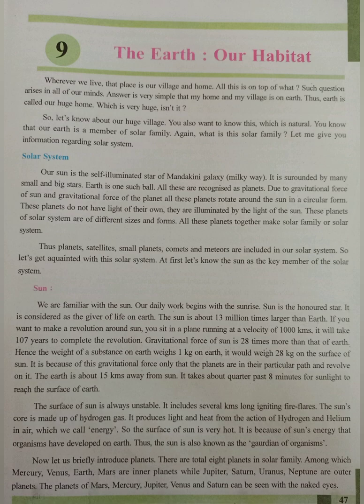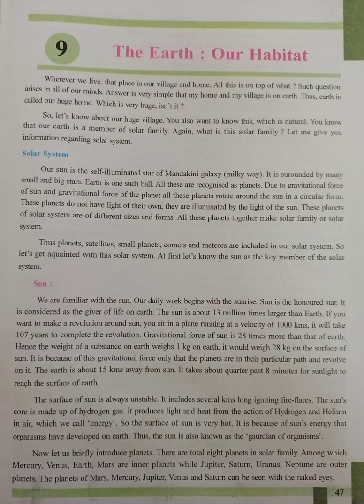At first, let's know the Sun as the key member of the solar system. Students, the solar system consists of the Sun and everything that orbits or travels around the Sun. This includes the 8 planets and their moons, dwarf planets, and countless asteroids, comets, and other small icy objects. Sun. We are familiar with the Sun. Our daily work begins with the sunrise. The Sun is the honored star. It is considered the giver of life on Earth.